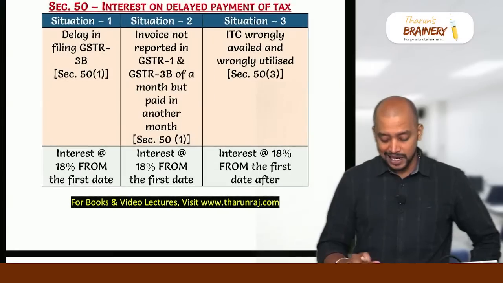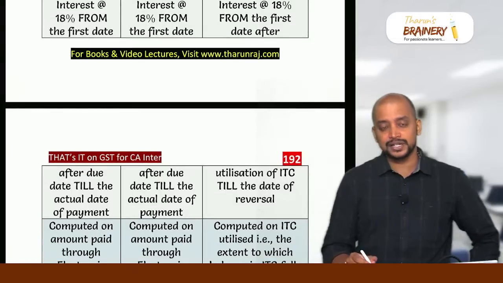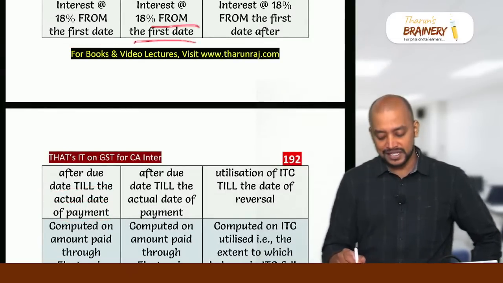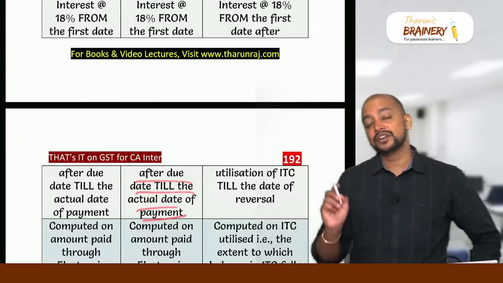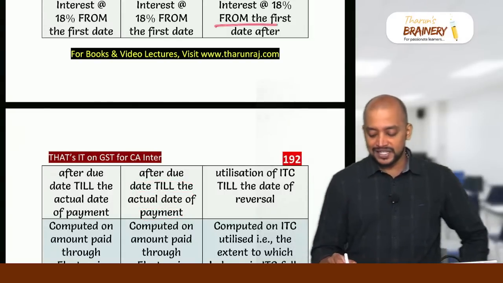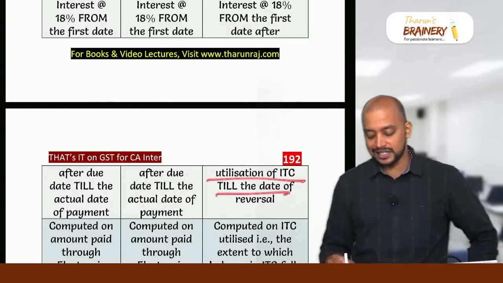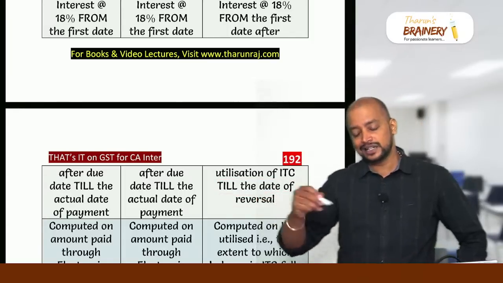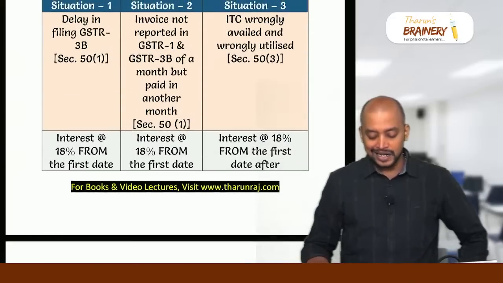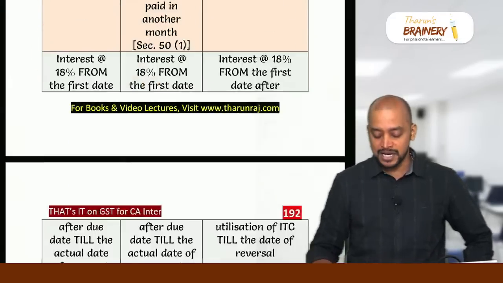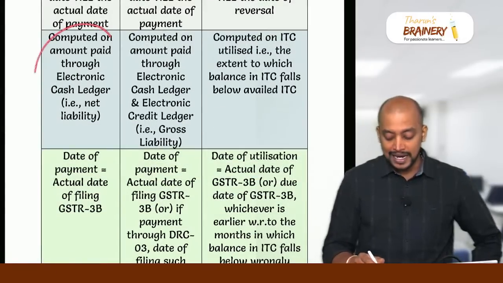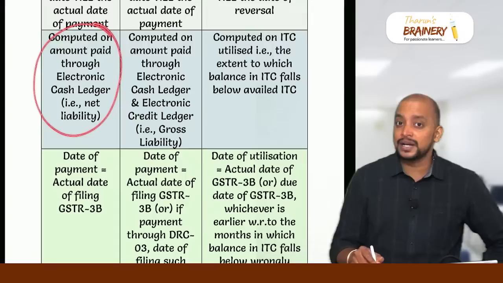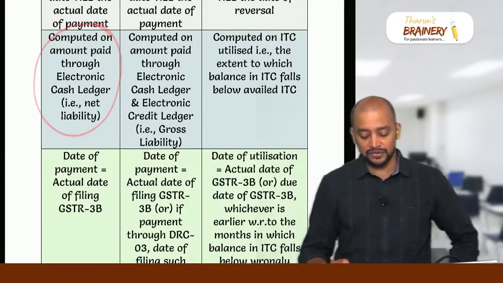But in the first case, interest at the rate of 18% from the first date after due date till the actual date. Here also from the first date after due date till the actual date. But for ITC, from the first date after utilization of ITC till the date of reversal. So whenever we utilize, from the date after that date till the date of reversal. And in case when there is a delay in filing 3B, interest is computed on net liability, not on gross liability. So means total gross liability minus input tax credit, on net liability it will be computed.